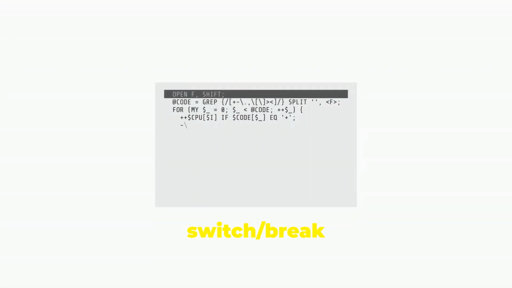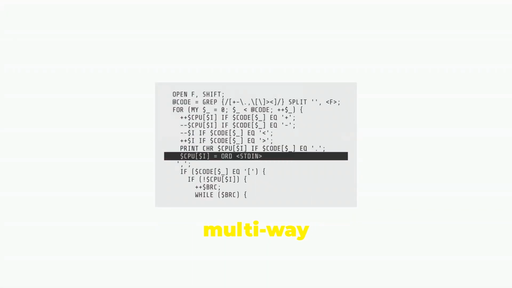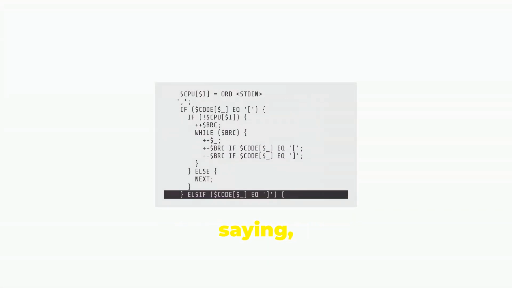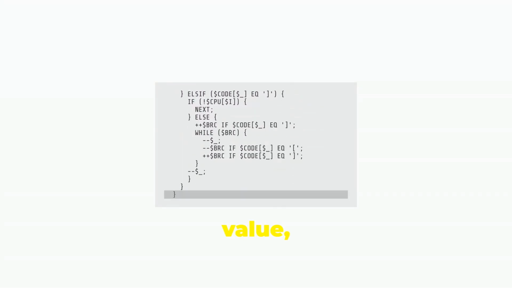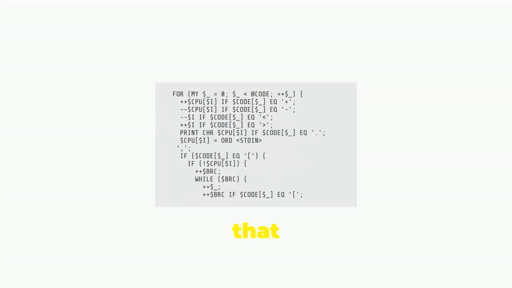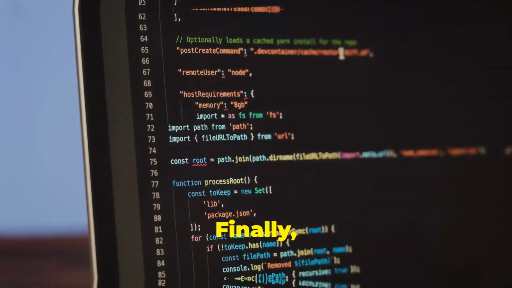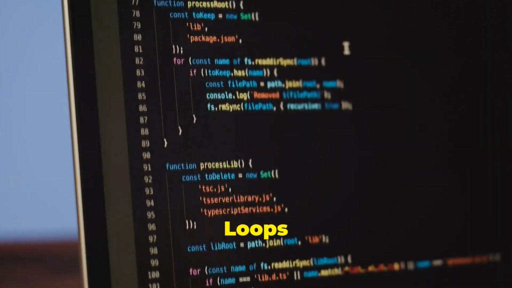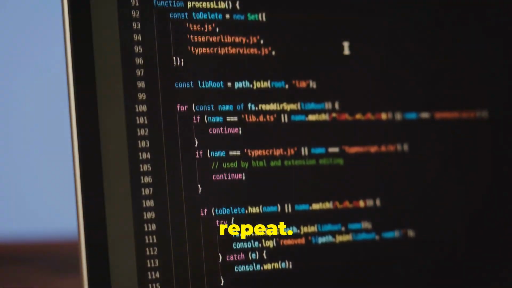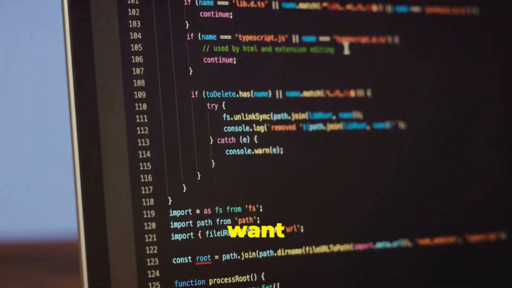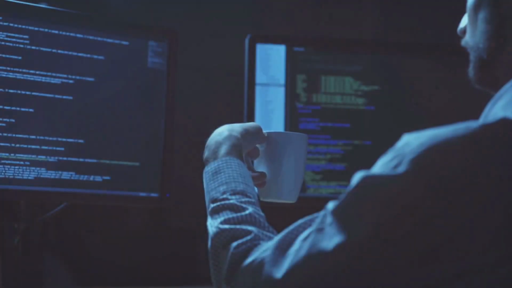Then we have the switch break statement. Think of this as a multi-way decision maker. It's like saying, check this variable. If it's this value, do this. If it's that value, do that instead. Finally, we have loops. Loops are like instructions that repeat. They're great for tasks you want to do multiple times.